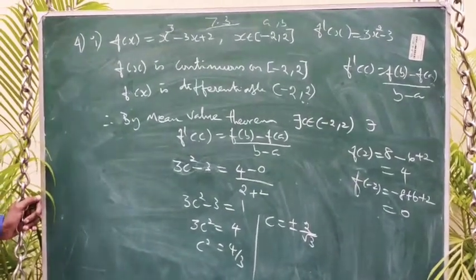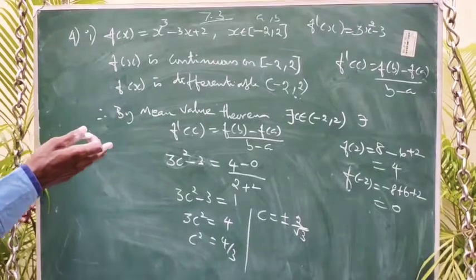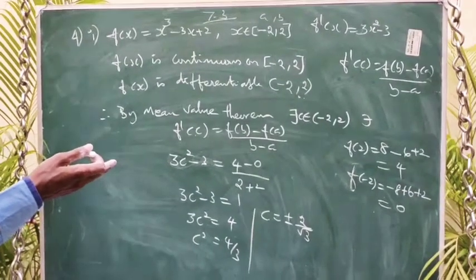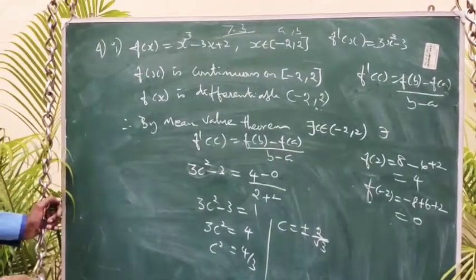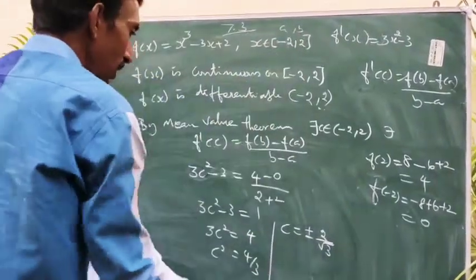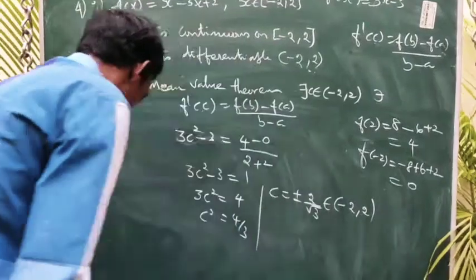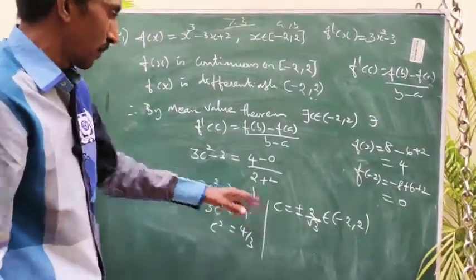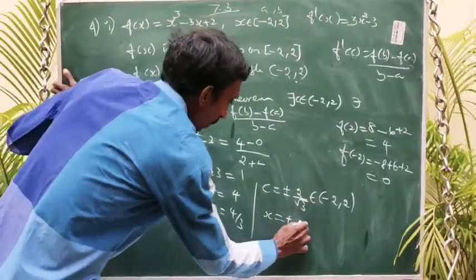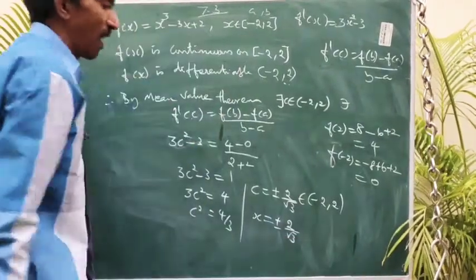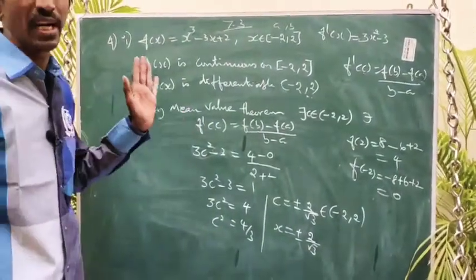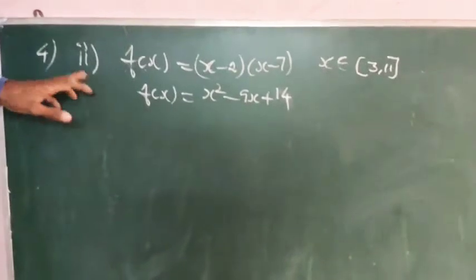So here what can we put? 2 by 1.73, it is point something. So both the values belong to the interval, belonging to the open interval minus 2 comma 2. So x equals plus or minus 2 by root 3 is the point where the tangent is parallel to the secant line.